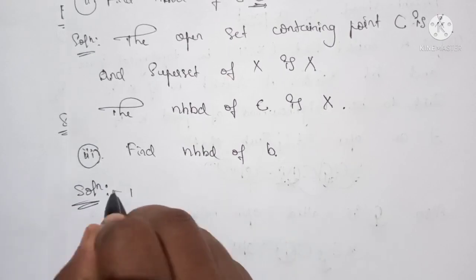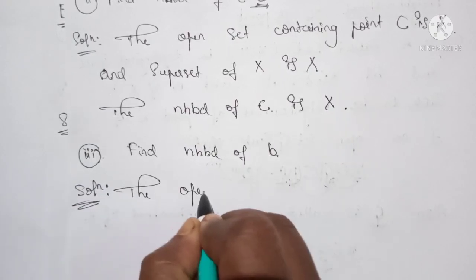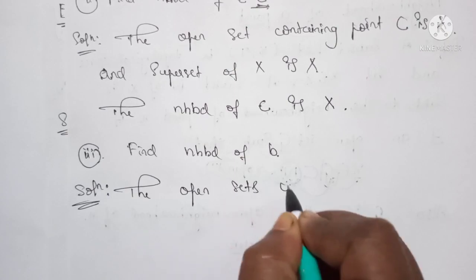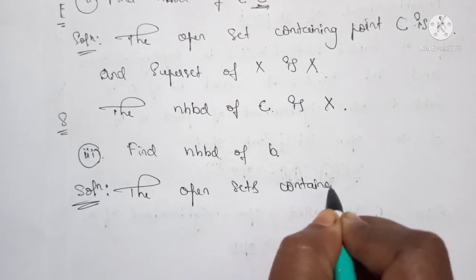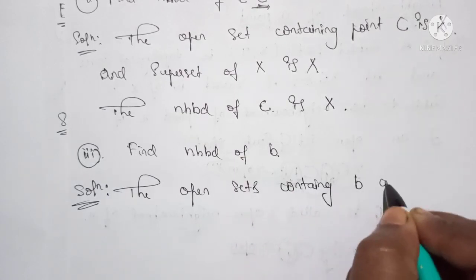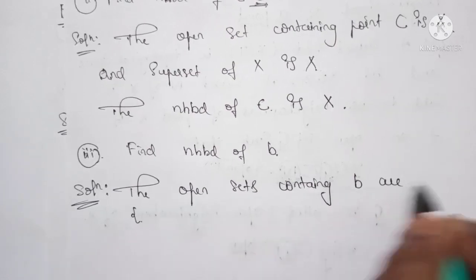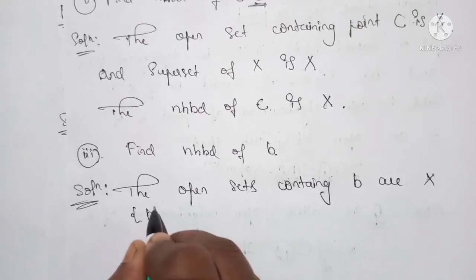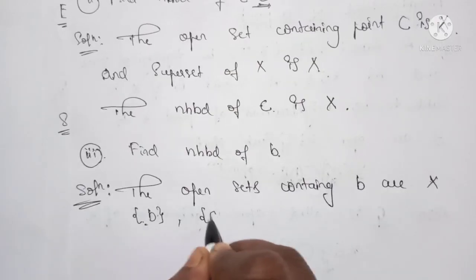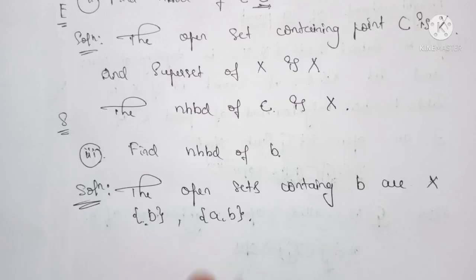The open sets containing point B are, we have three open sets. One is X, second one is set B and set A comma B.